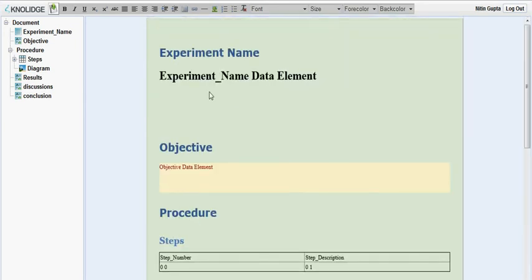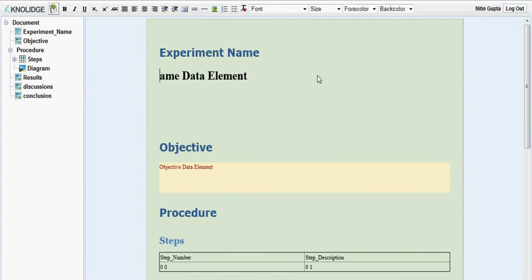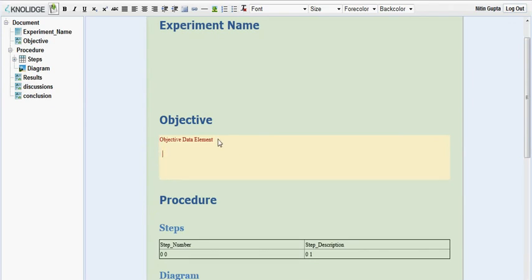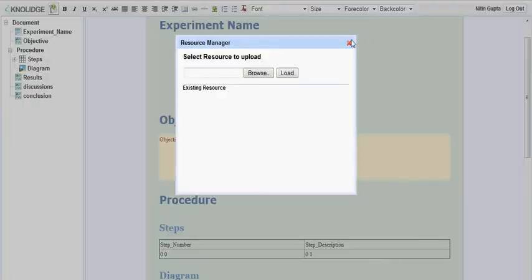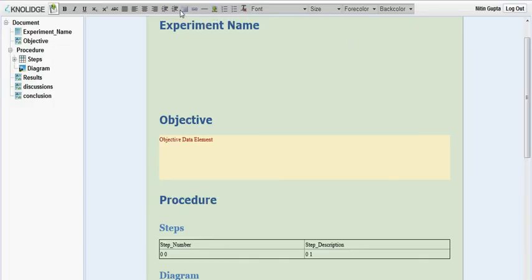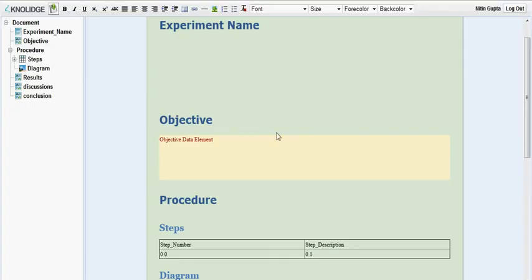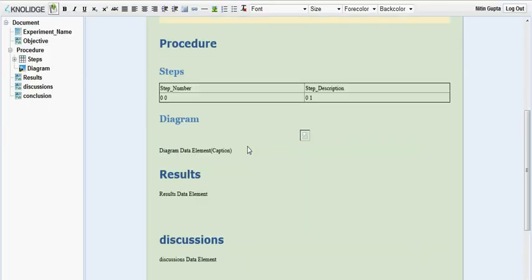So the document creator has to enter data as per the predetermined structure and follow the formatting. Of course, he has full freedom to enter as much or any kind of data inside the elements. So here I can insert images, here I can insert tables. So all those things are there, but the whole document as such will be following a structure.